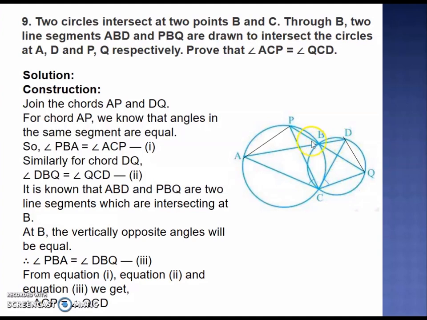Now PBA and QBD, these two angles are vertically opposite angles because they are formed at the point of intersection of two lines. So these two angles are vertically opposite, so they are equal. So therefore these two also must be equal because this is equal to this angle and this is equal to this angle. So if they are equal, then they also must be equal. So therefore ACP and QCD, they are equal.